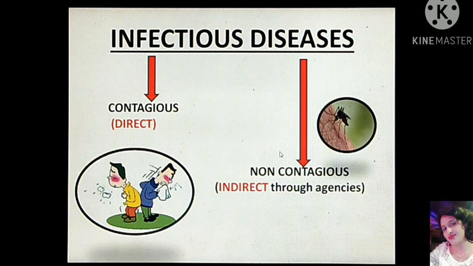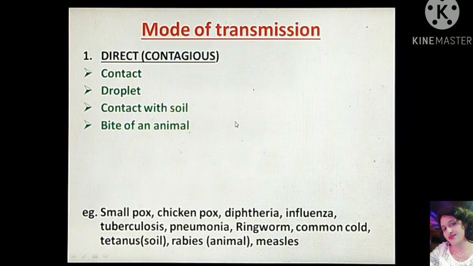So there is a particular intermediate between the person to person, while contagious diseases are directly spread from one person to another. It does not require any intermediate in between. Thus, the mode of transmission of infectious diseases can be either direct or indirect.